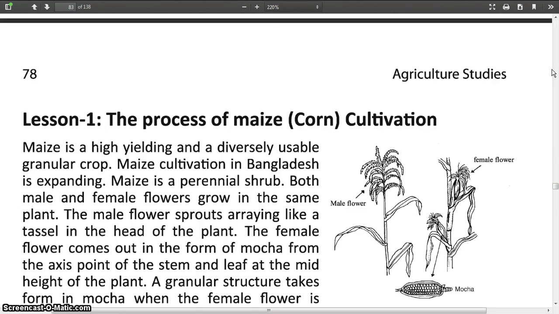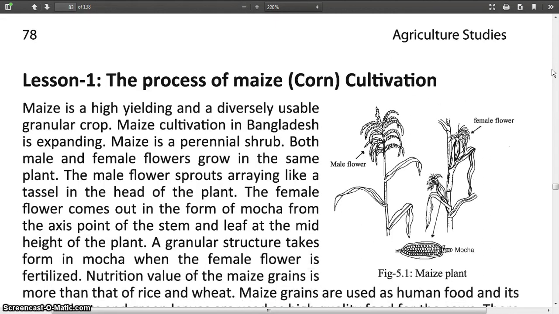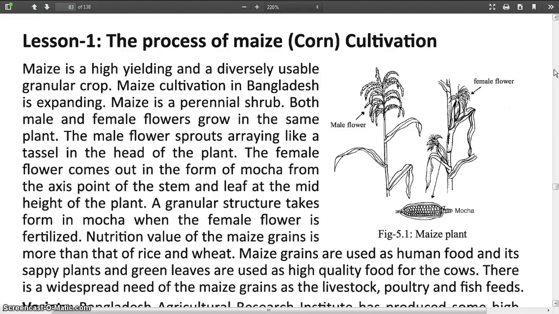Now my main topic is lesson 1, the process of maize or corn cultivation. Look at this picture. This is a maize plant, and the first plant contains male flower, and the second plant contains female flower, and here is the mocha. In the mocha, maize fruits are grown.